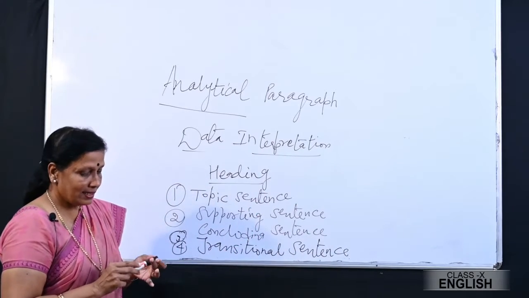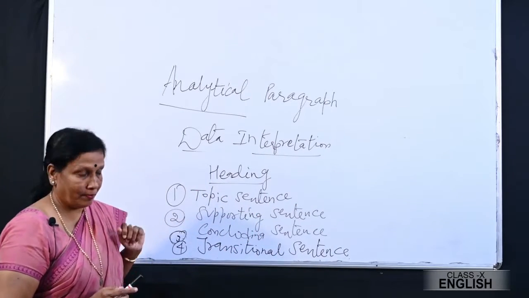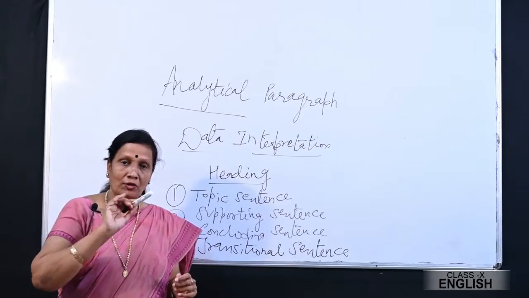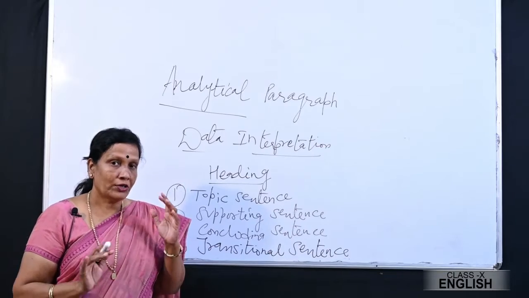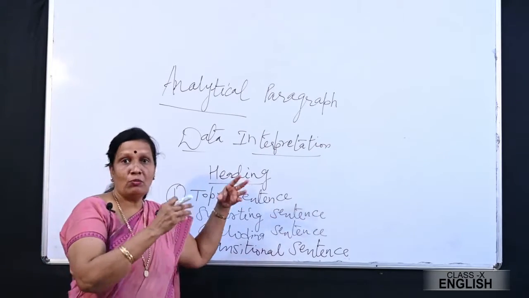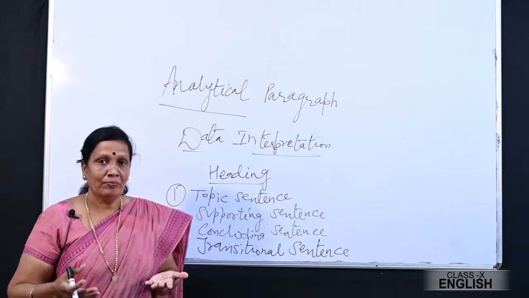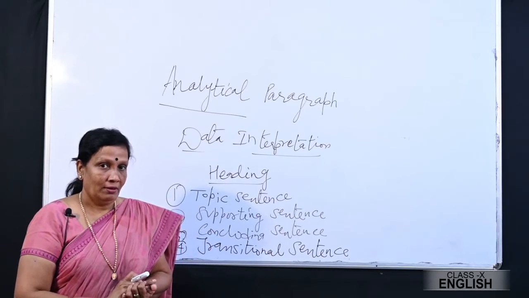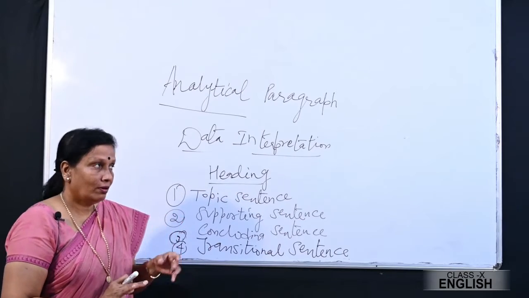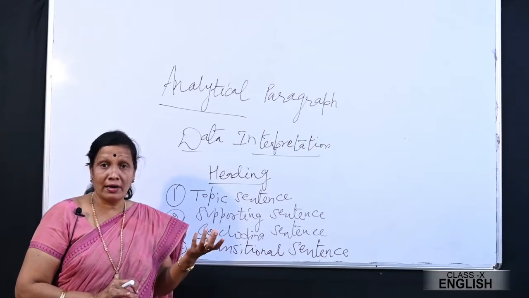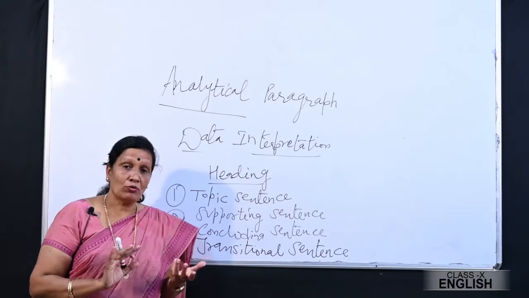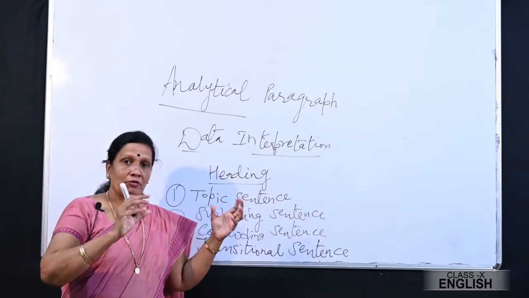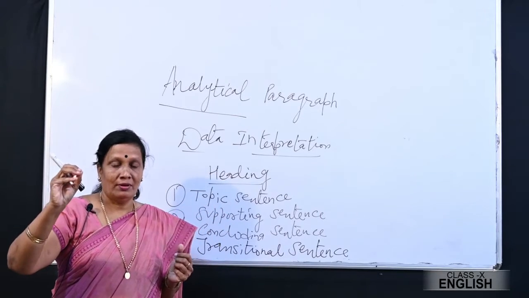Okay, now let's try to look at each one of them. Topic sentence. The topic sentence is related to the topic of the paragraph, whatever would be the topic. So maybe the initial first line and the second line could reveal the topic, could talk about the topic. For example, if you have been given some information regarding the facts about girl child education in India, your topic will be girl child education, right?